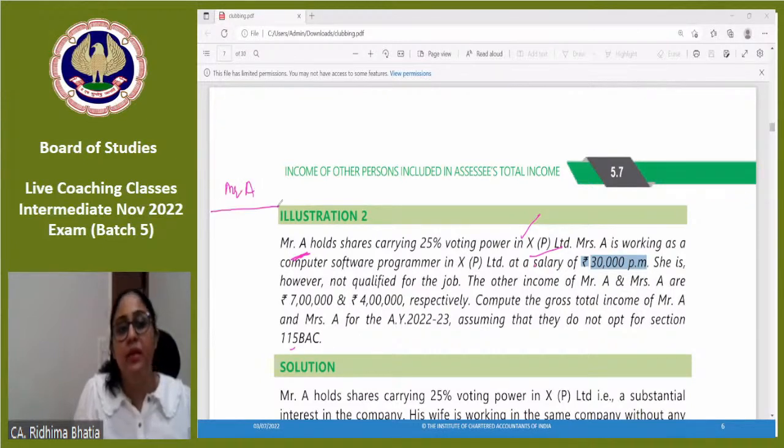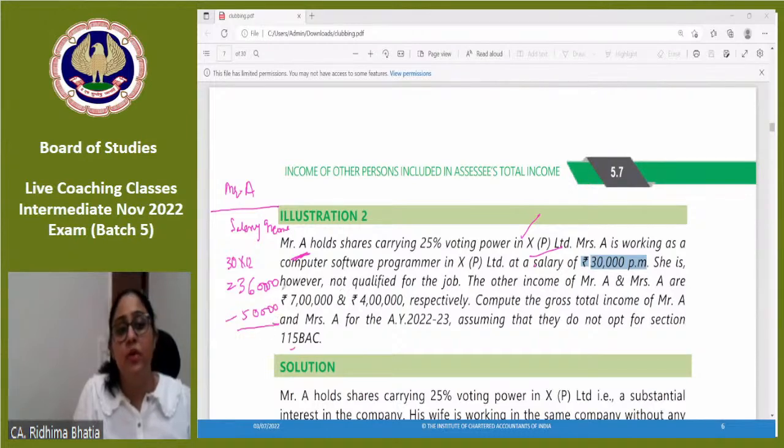In the same manner, it would get clubbed as it would have been taxed in the hands of the spouse. Under the head salary income you will show 30,000 into 12, 3,60,000. Standard deduction of 50,000, do not forget that.